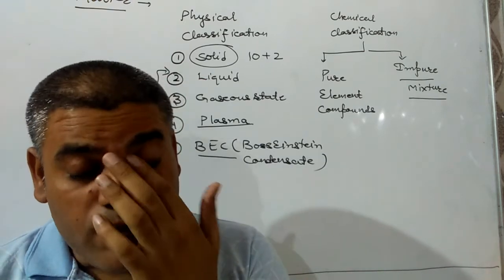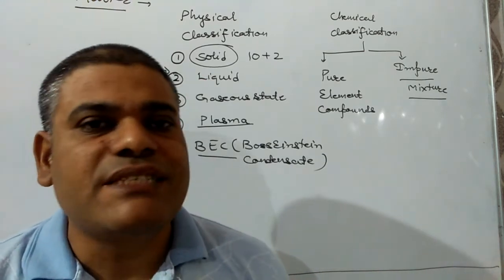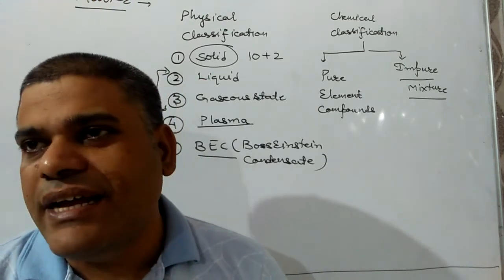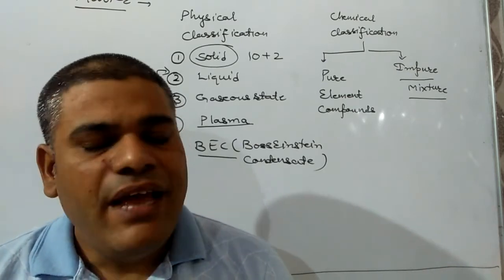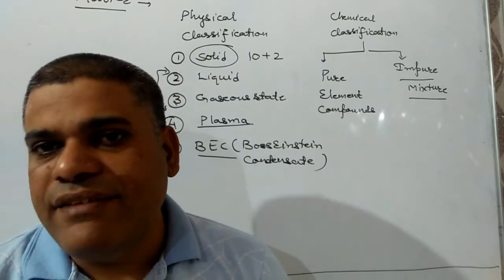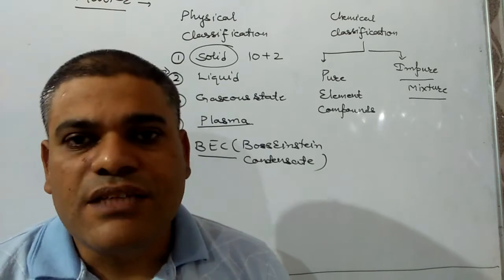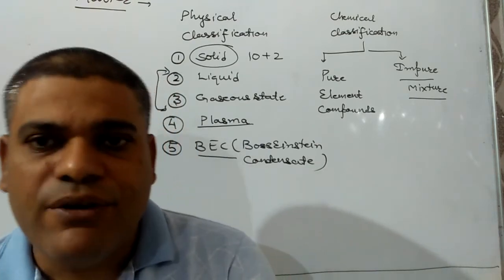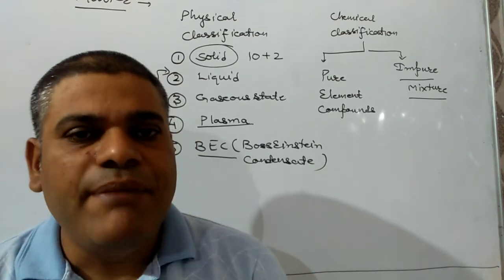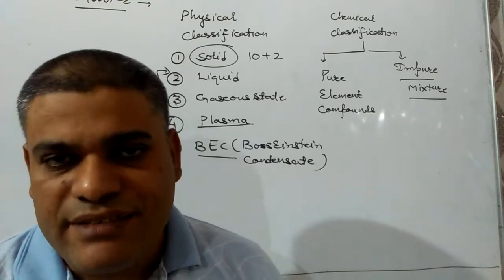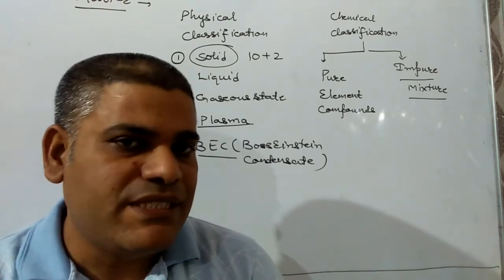So the core of stars contains the plasma state, as the sun has a temperature of 6200 Kelvin. That's why hydrogen and helium gases are in the form of ions, and that state is known as plasma state.